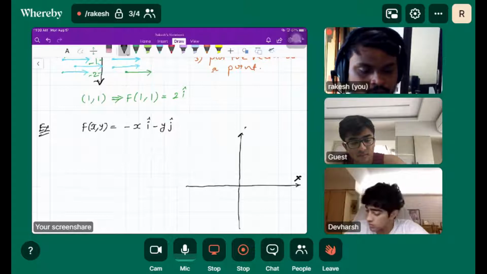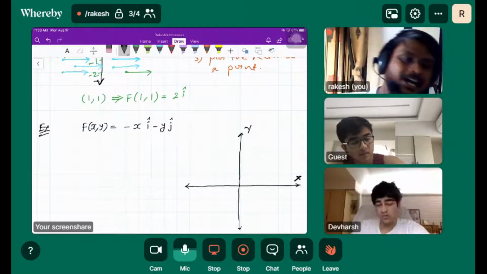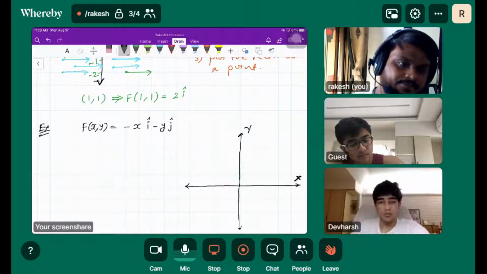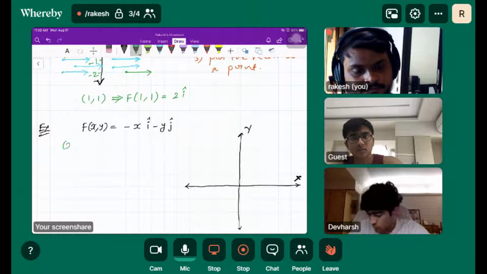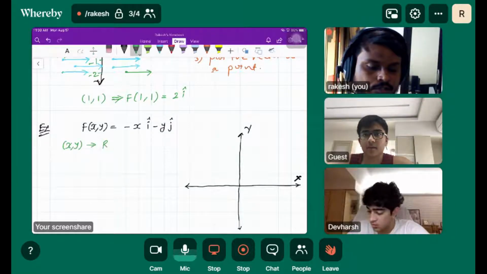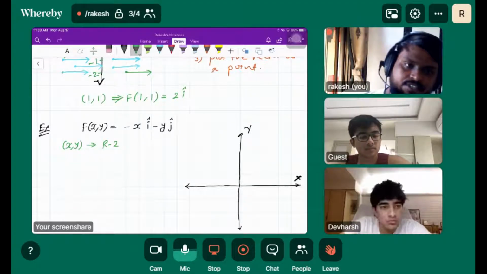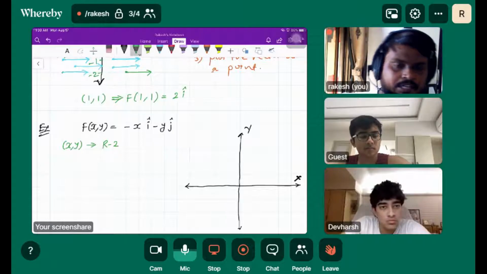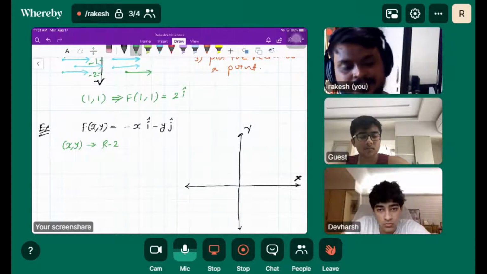Perfect. First recognize whether this vector field is in R2 or in R3. Since there are x and y, two variables, our vector field is in R2. Fine. So we'll take random points here, as they've said.